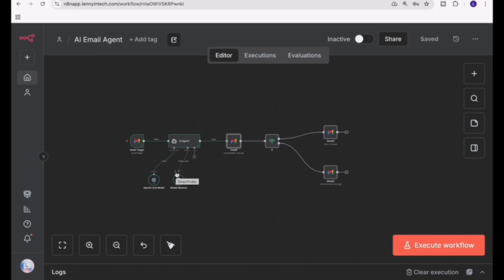So just think about it like this. Agents are where your workflows start to feel alive. They don't just follow instructions, but then they make decisions on your behalf.